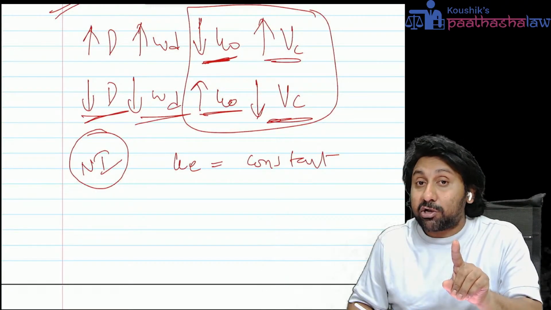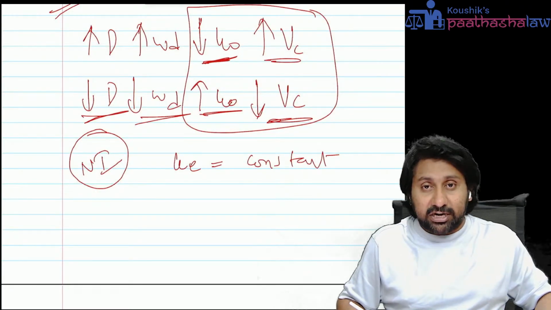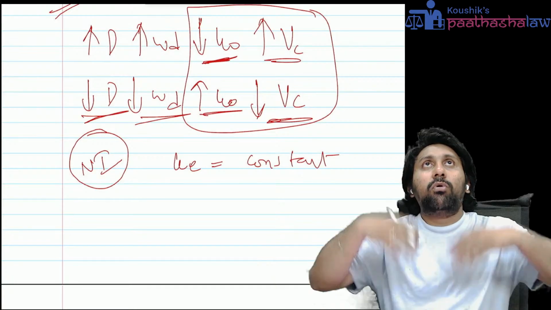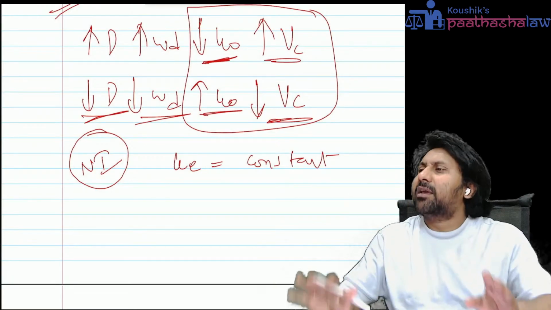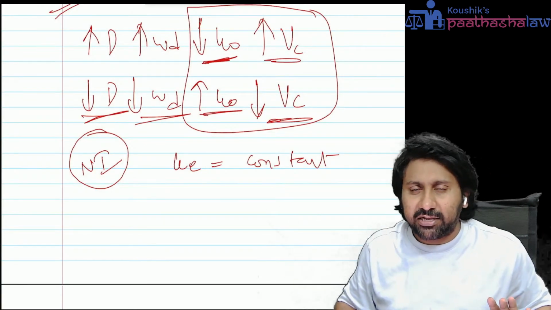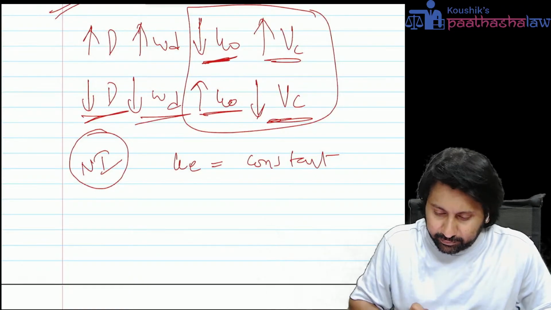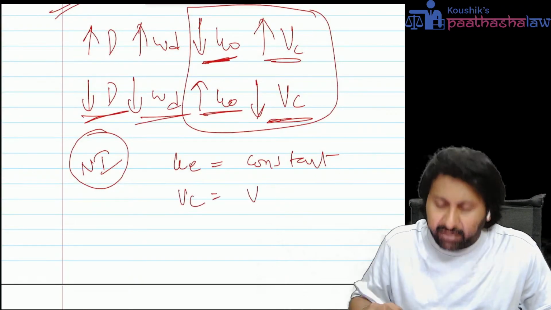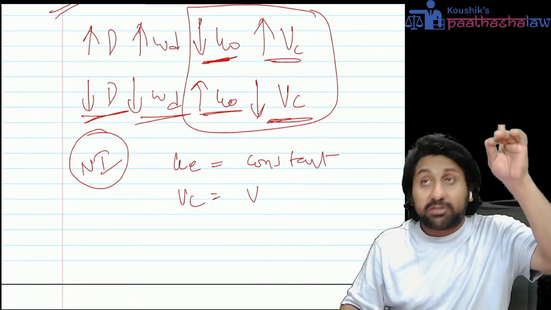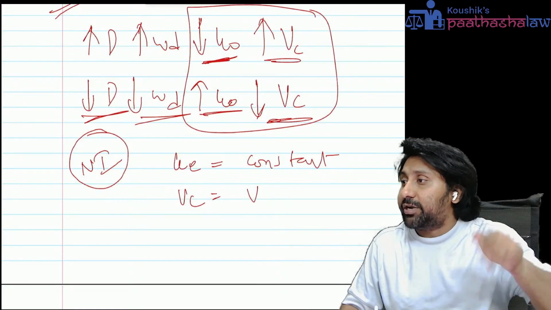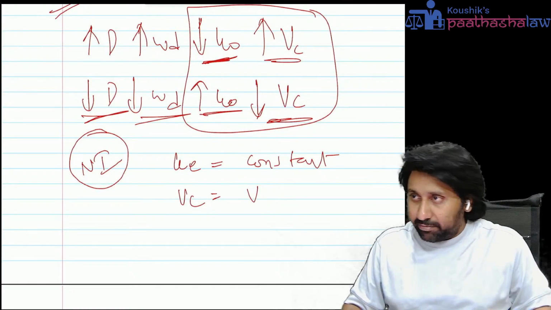What do you mean KE is constant? Whether you have more debt or lesser debt, KE is always a constant. KE is constant, and the value of the company is a variable. The value of the company will increase with increased debt and reduce with reduced debt. This is the concept.